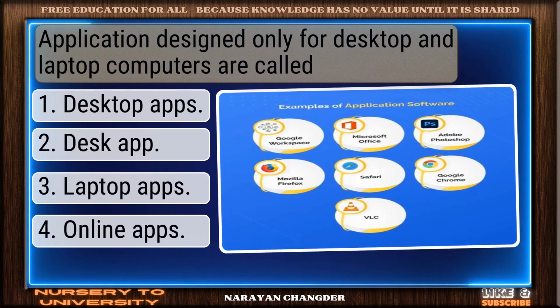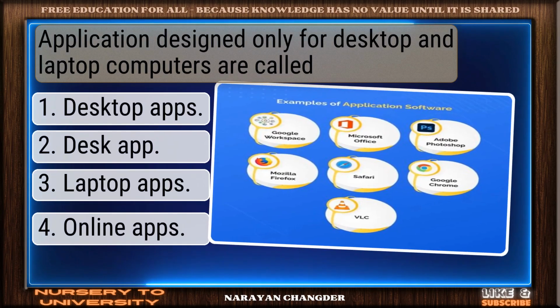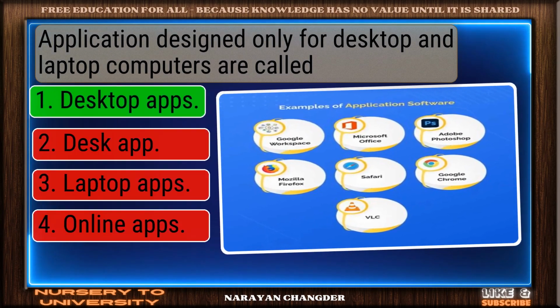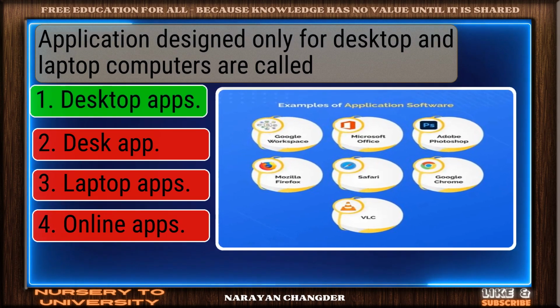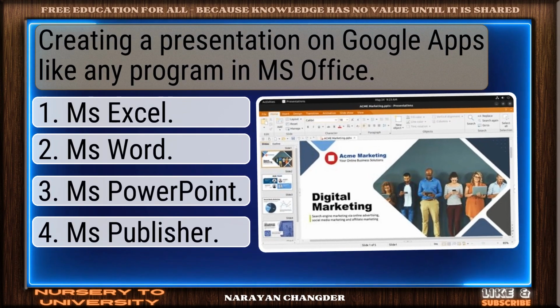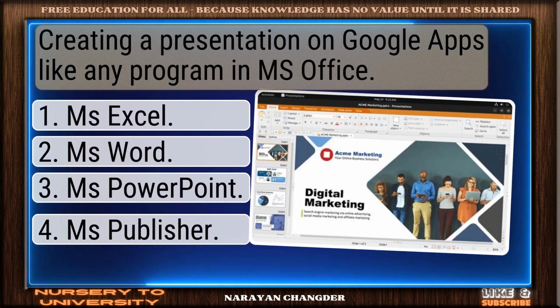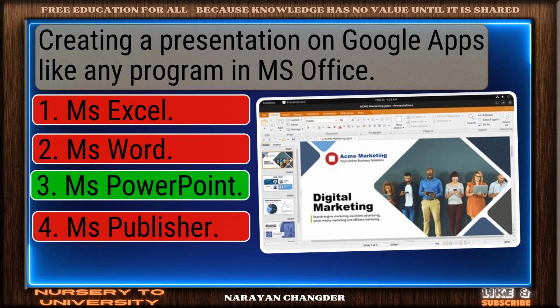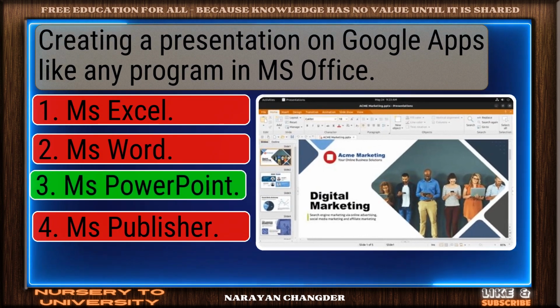Application designed only for desktop and laptop computers are called. You got it. Your choice desktop apps fits well. Creating a presentation on Google Apps like any program in Ms. Office. Clear logic. Your choice Ms. PowerPoint is sound.